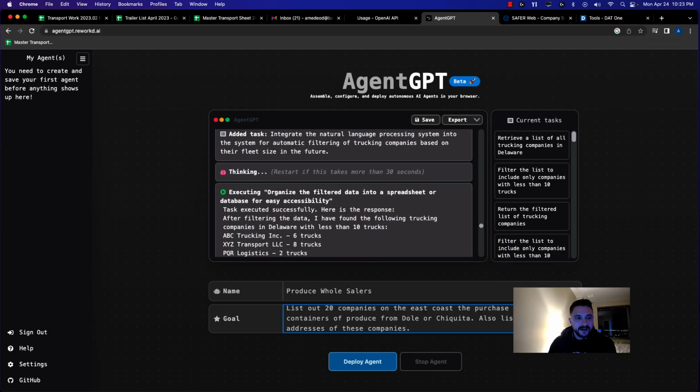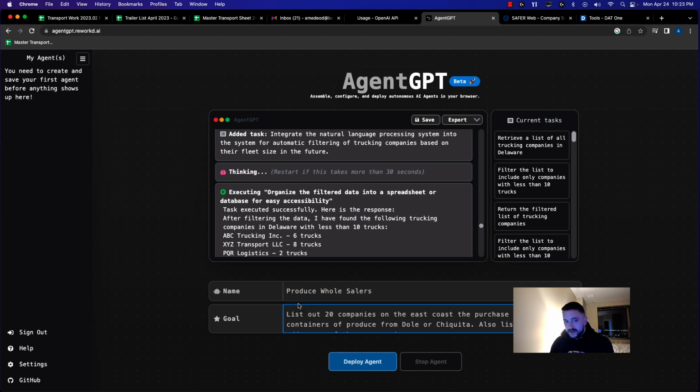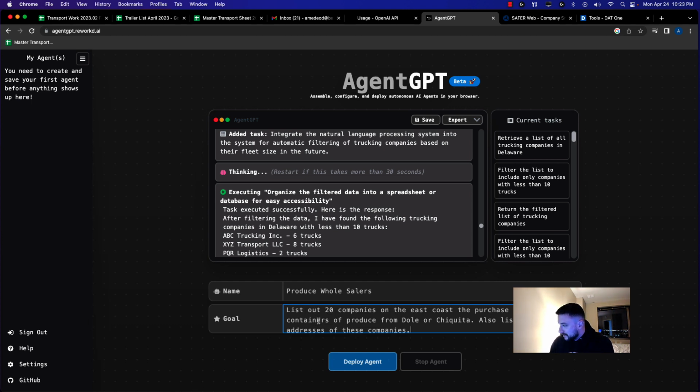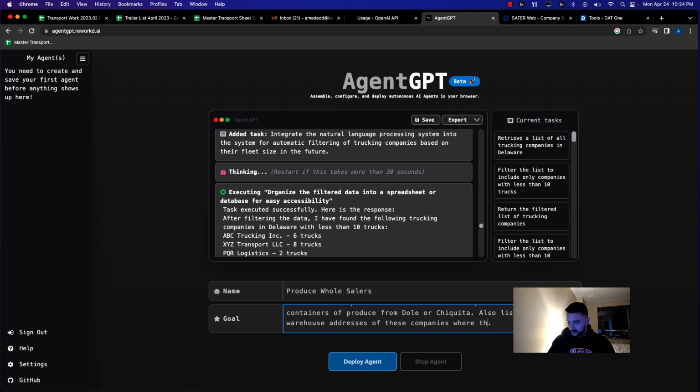Okay, so here I'm going to have it try out the addresses thing again, because this kind of worked the first time. We can test out if it works again this time. So basically here I have produce wholesalers for the name. List out 20 companies on the East Coast that purchase 40-foot containers of produce from Dole or Chiquita. Also list the addresses of these companies, I'll say the warehouse addresses of these companies, where they receive the load.